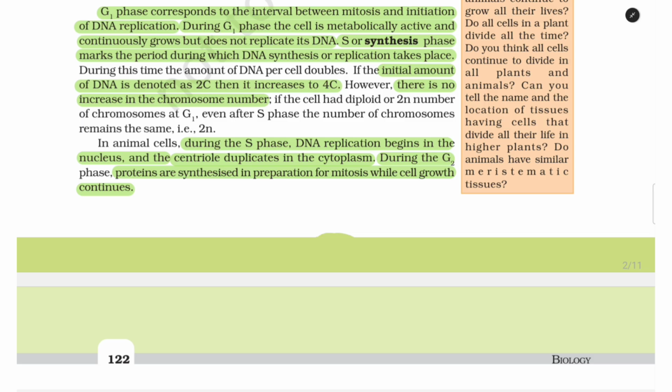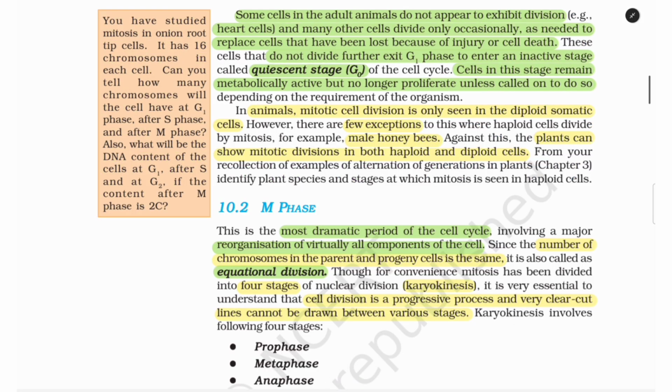In animal cells, during the S phase, DNA replication begins in the nucleus and the centriole duplicates in the cytoplasm. During the G2 phase, proteins are synthesized in preparation for mitosis while cell growth continues. Some cells in the adult animals do not appear to exhibit division, for example heart cells, and many other cells divide only occasionally as needed to replace cells that have been lost because of injury or cell death.